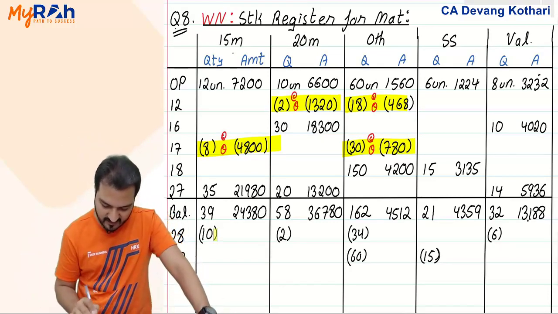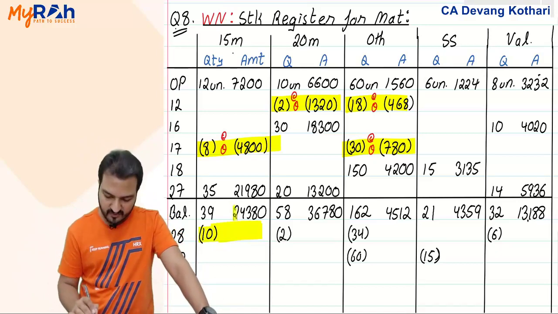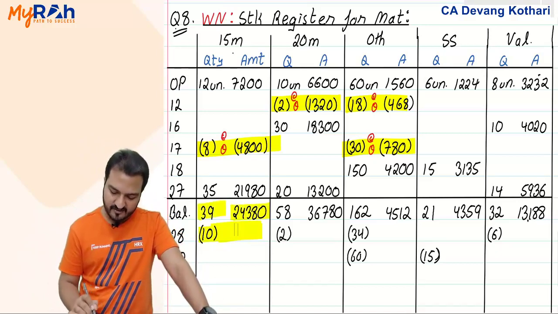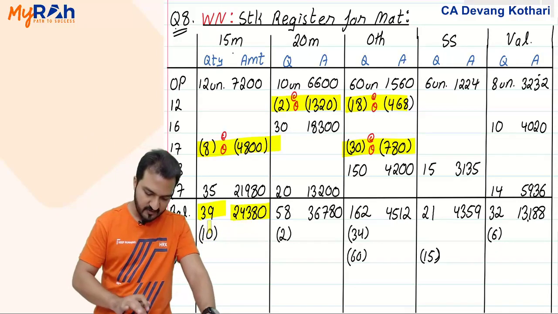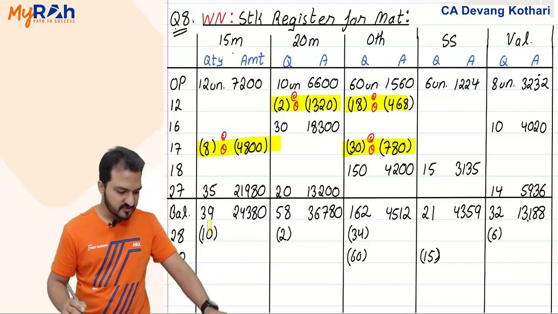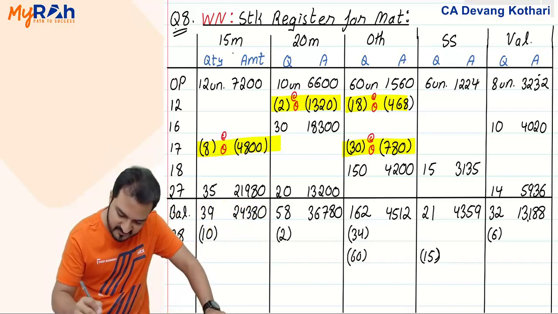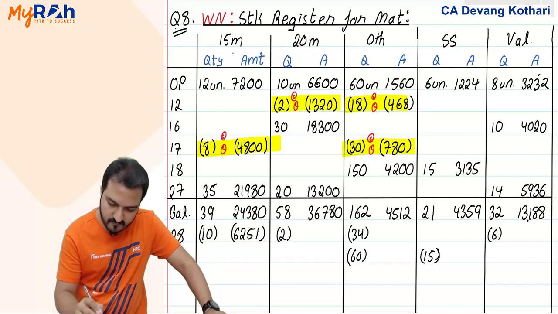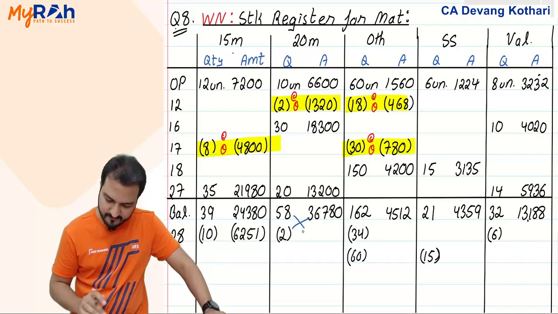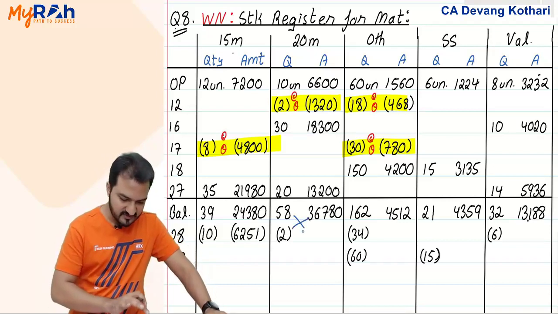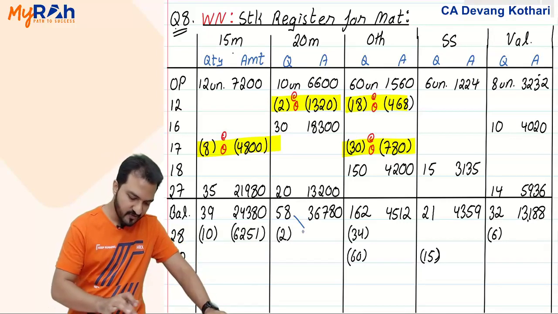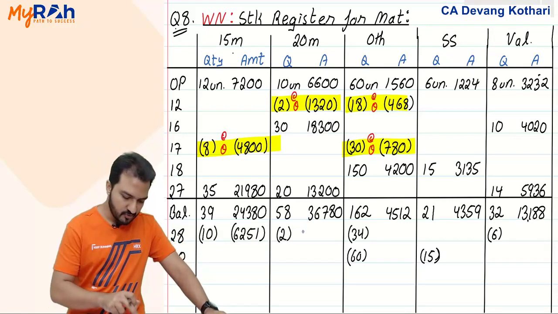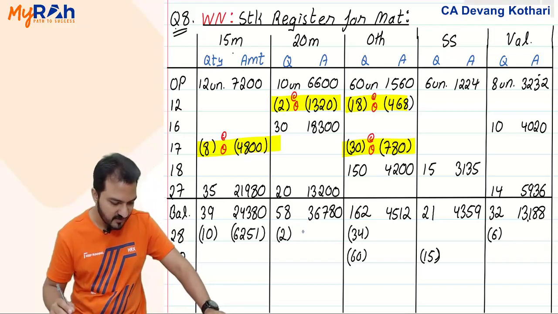So now I can identify. How do I calculate the value of these 10 units? Cross multiply: 24,380 divided by 39 into 10 makes it 6251 point something. I'll keep it 6251. Similarly, over here also cross multiply: 36780 divided by 58 is my weighted average rate, into 2 units I issued, that is 1268.